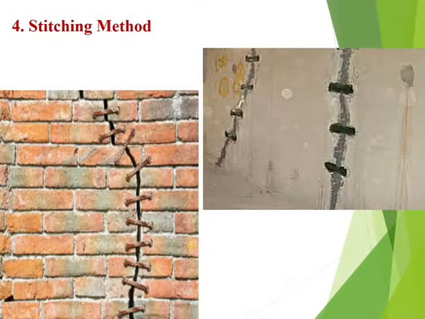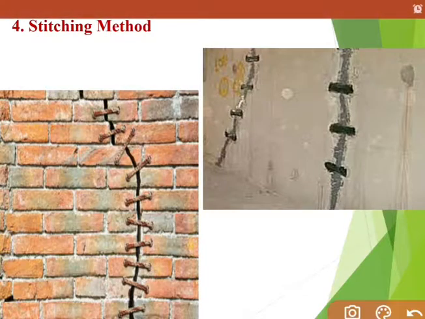After that, stitching. As you usually know how we stitch clothes, in a similar way we are also going to stitch the masonry. In the picture you can clearly see these are the stitches on cracks. We have to take one steel bar and make staple pins from that steel bar.